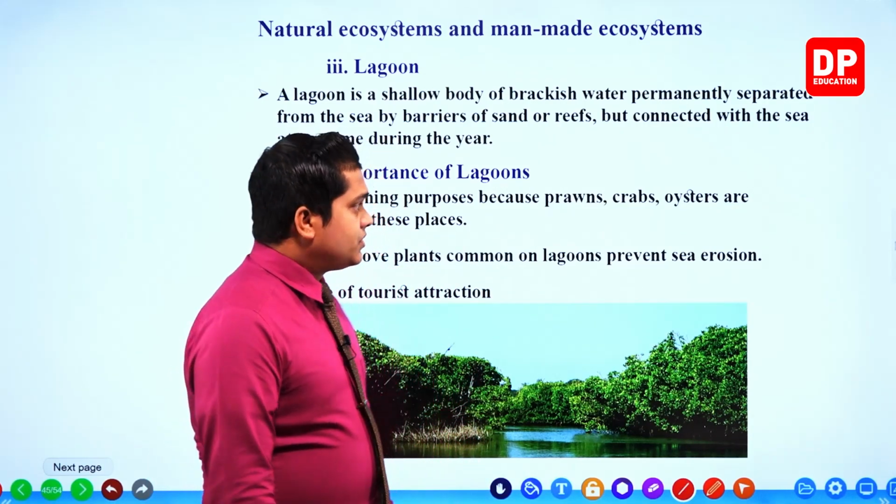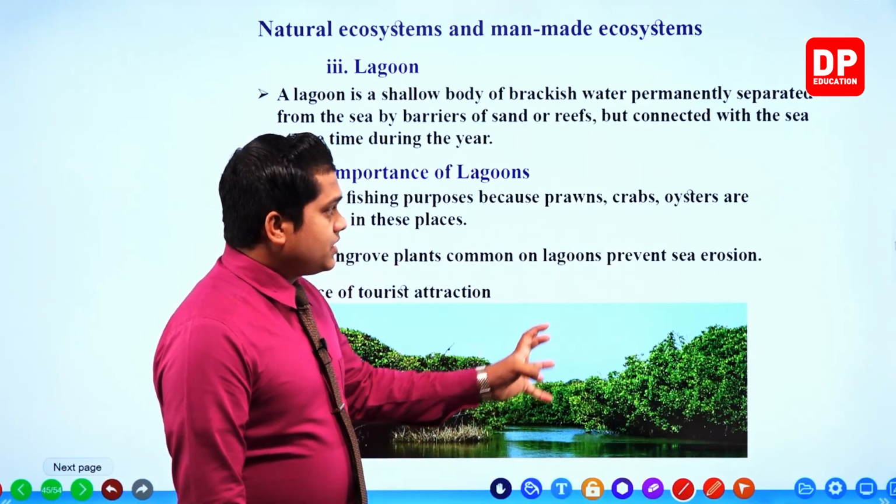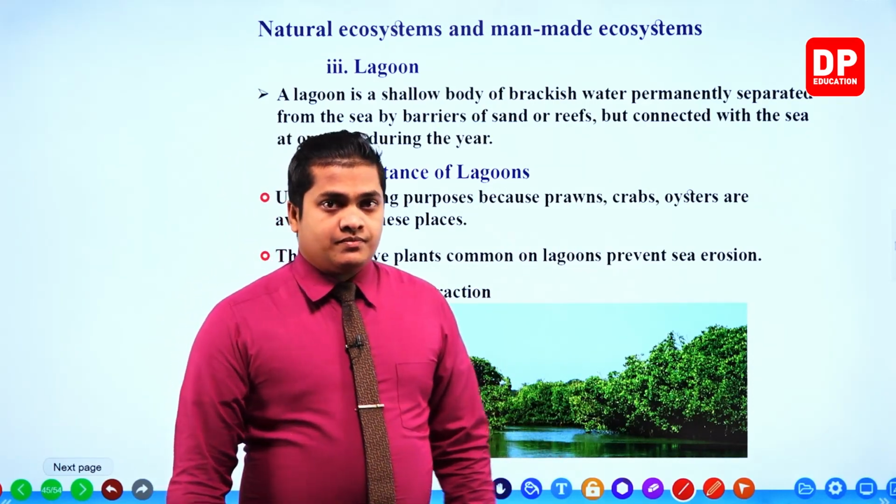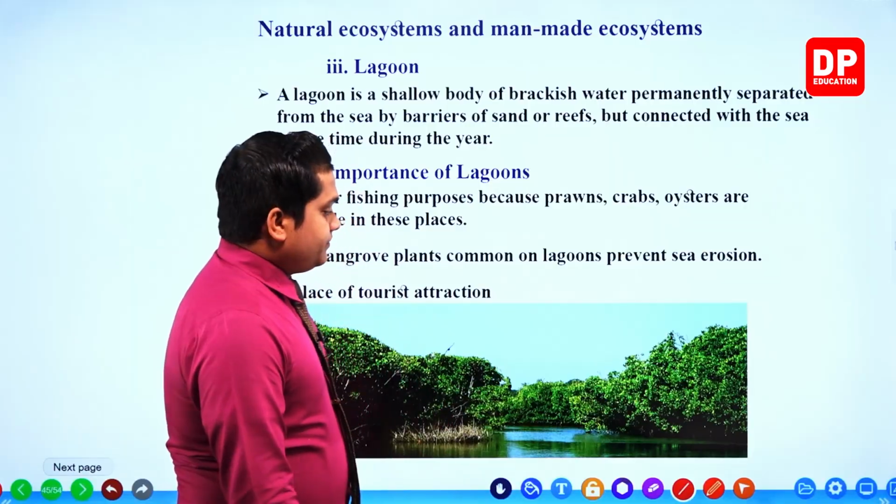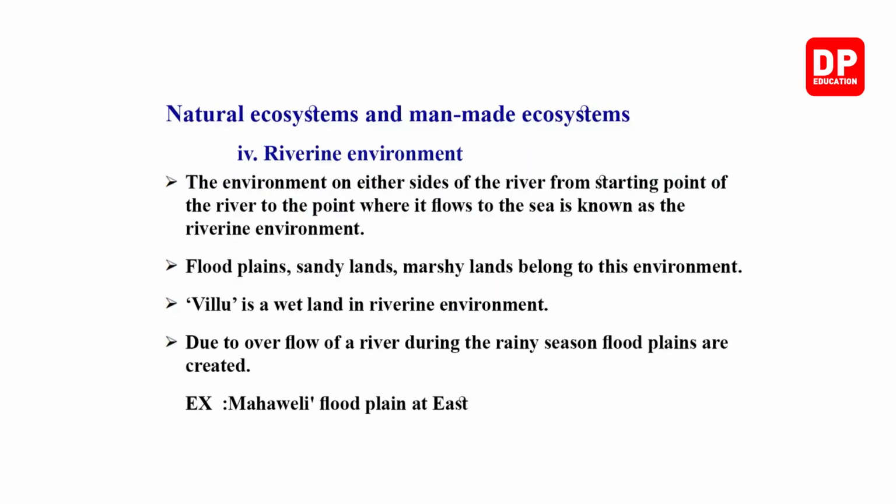Most of the time, we can observe organisms like crabs, prawns and oysters within these lagoons. Then the next main type of aquatic environment, my dear children, is the riverine environment.